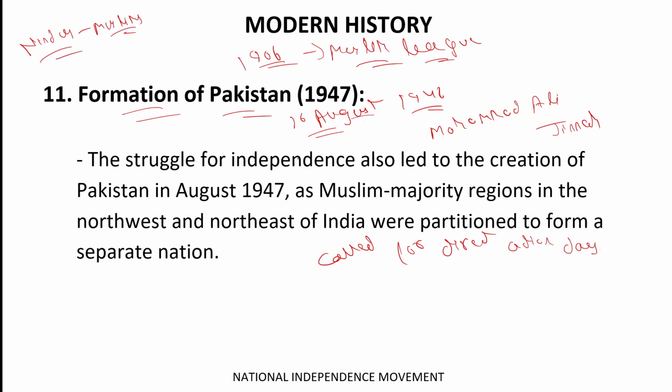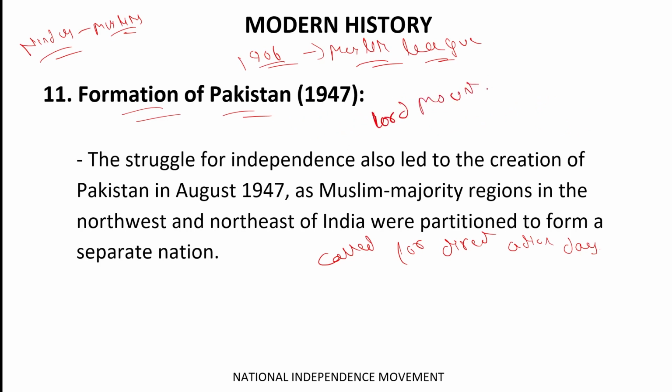Got it? And in this scenario, the last British Governor General, or you can say the Viceroy of India, Lord Mountbatten, had a task to divide India into two areas. Okay?